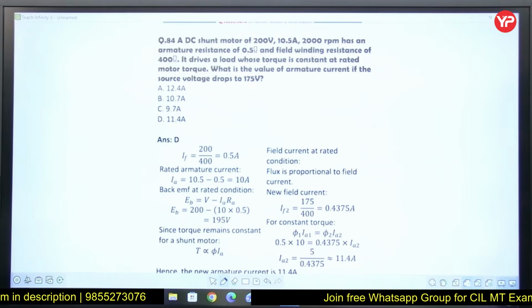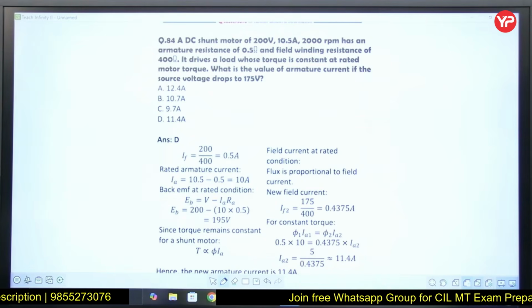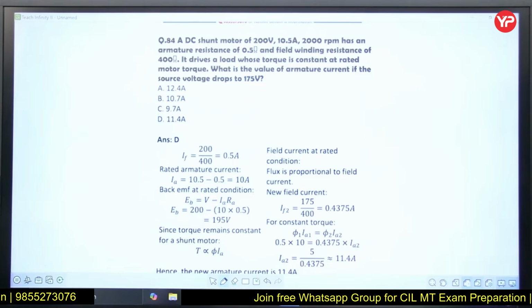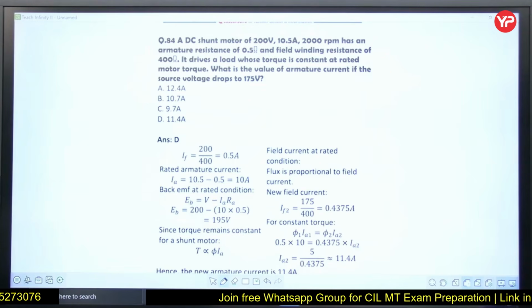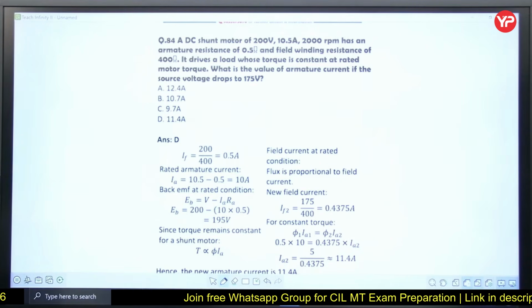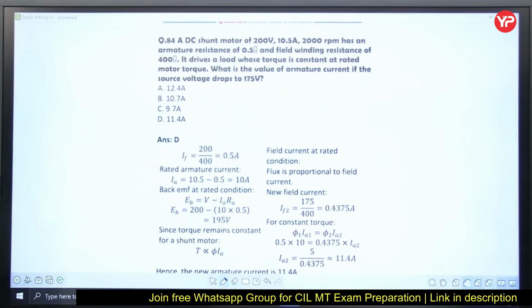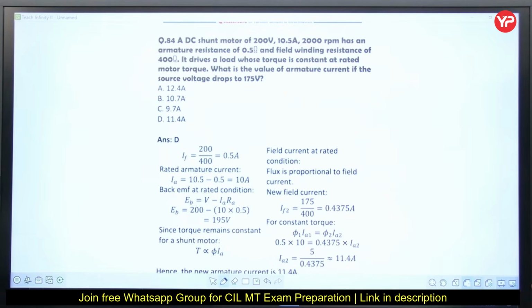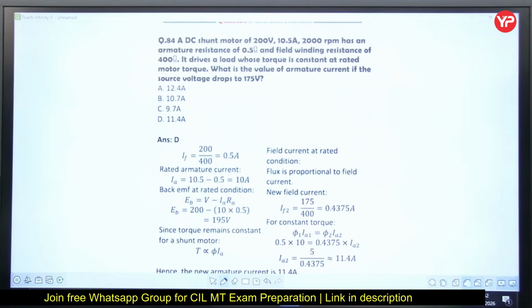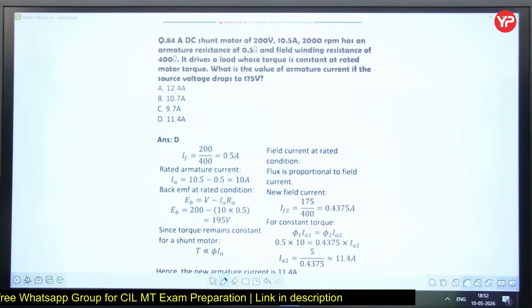A DC shunt motor of 200 volts, 10.5 amperes, 2000 rpm has an armature resistance of 0.5 ohm and field winding resistance of 400 ohms. It drives a load whose torque is constant at rated motor torque. What is the value of armature current if the source voltage drops to 175? Now 200 volts is dropping to 175.